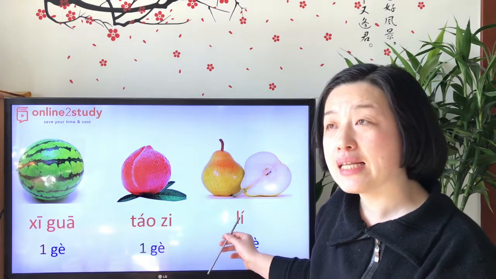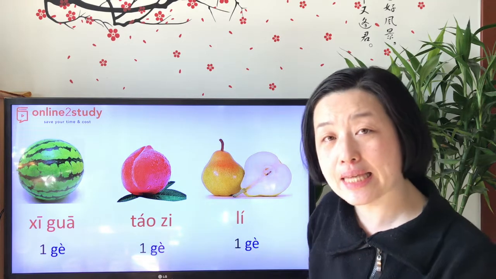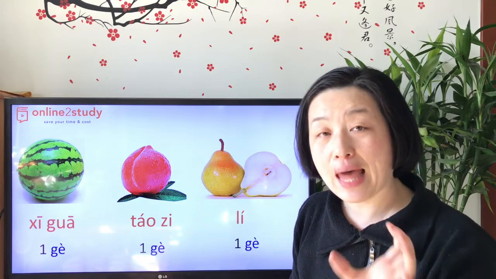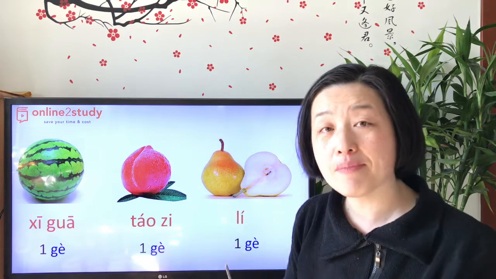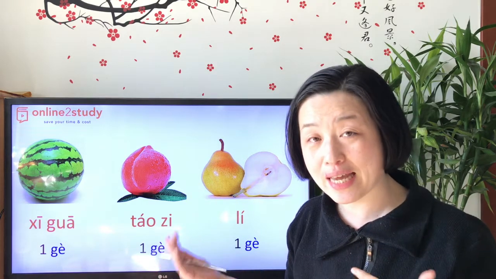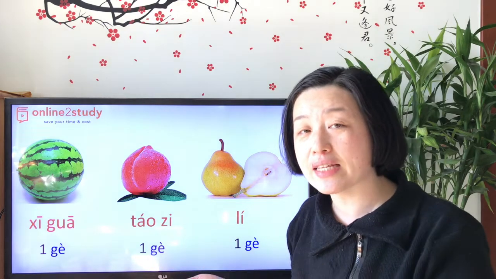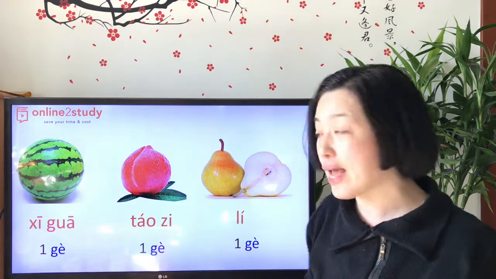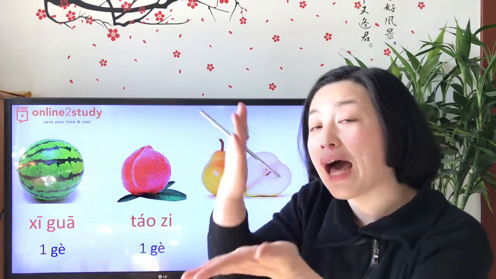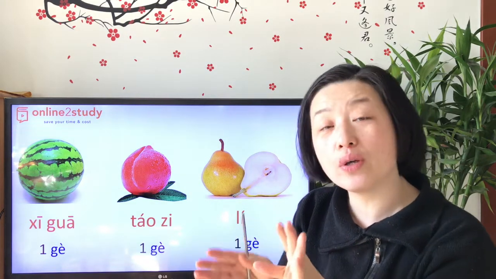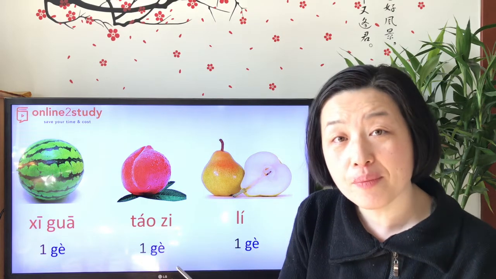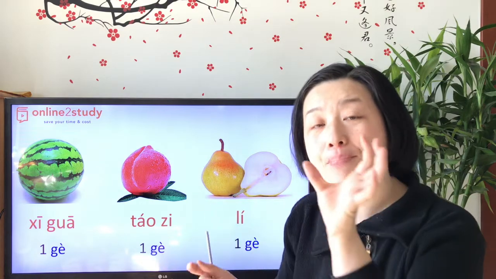梨. The pronunciation is the same as split. The split in Chinese is 分梨. Yes, this is 梨, and you cut a half. You cut a half of the pear. They also say 分梨 in the word. So they have the same pronunciation.